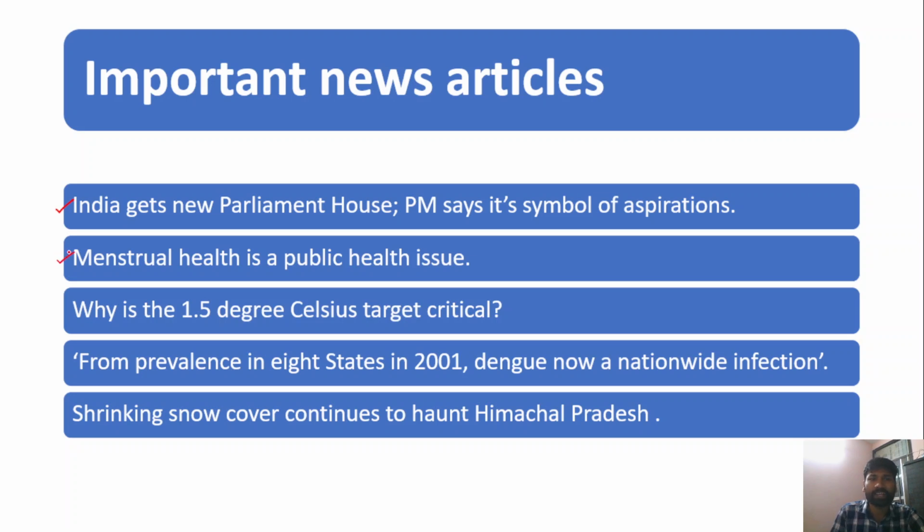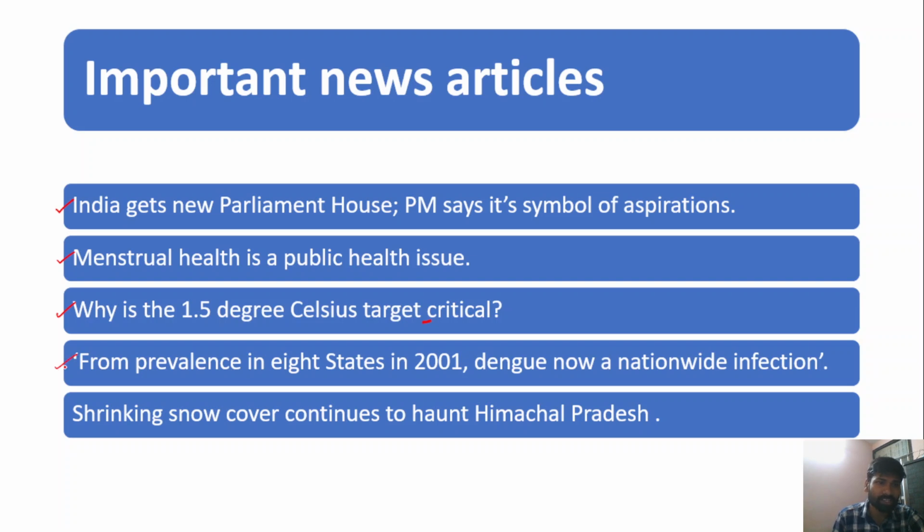And the second important editorial is with respect to the menstrual health of women, how it is a public health issue, and how stigma is still attached to the menstrual health of women. The third: why is the 1.5 degree Celsius target very critical? This we need to understand in the backdrop of growing climate change and global warming concerns.